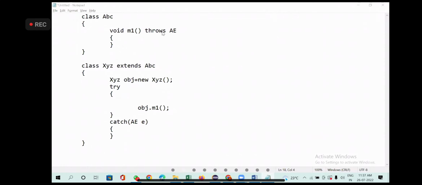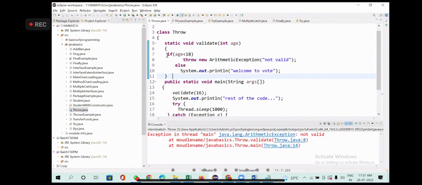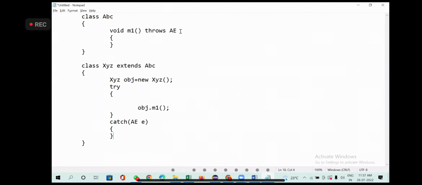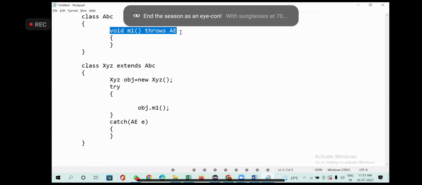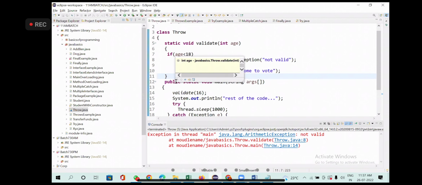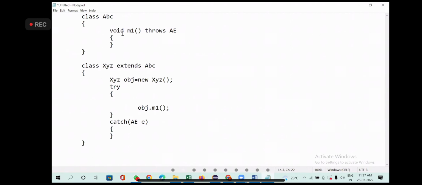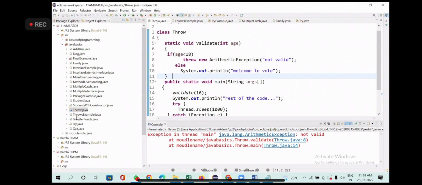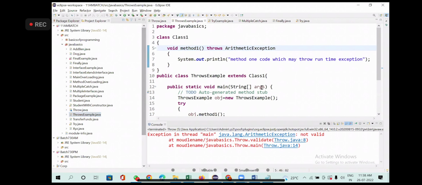And throw is used inside the method. Throw is used inside the function. Throws is used at the signature of the method. This is the signature of the method, what we call this line. Where am I using throw? Inside the method. Where am I using throws? At the method signature level, not inside the method. Okay. So I already wrote the differences. You can see it. Now this is the example.